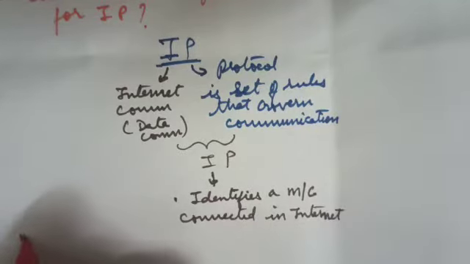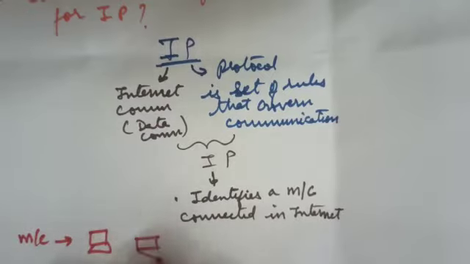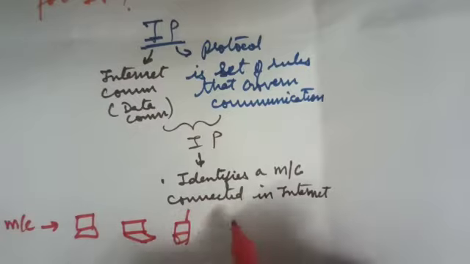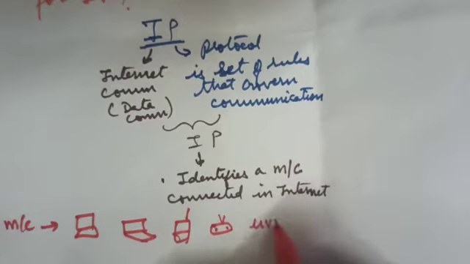The machine can be your computer, it can be a laptop, it can be a mobile device, smartphone, it can be a wireless sensor node, it can be any other smart device like your microwave oven.